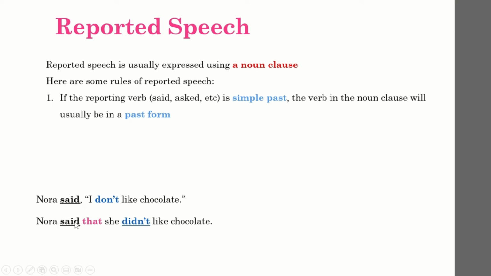If the verb in the introduction uses simple past, you have to change the verb in the quoted speech into a past form. Alright, that's the first rule.